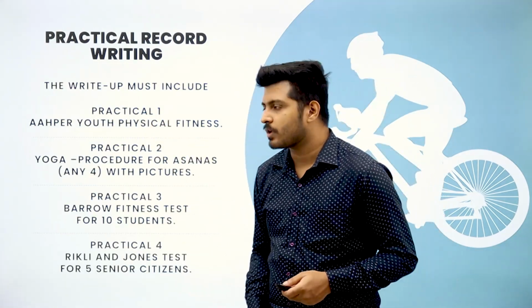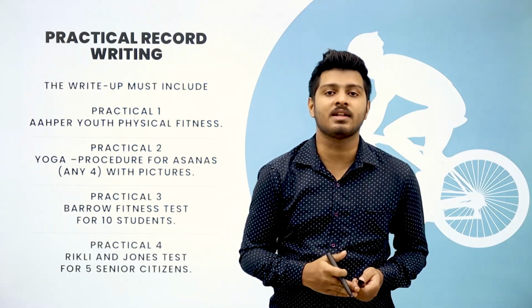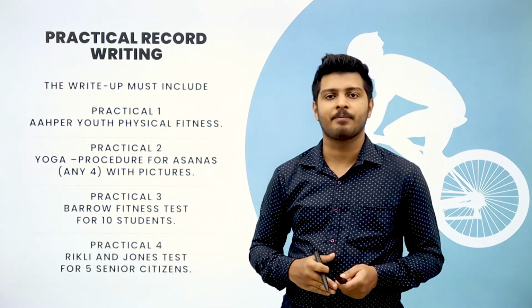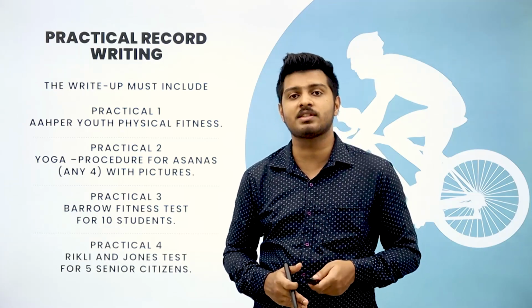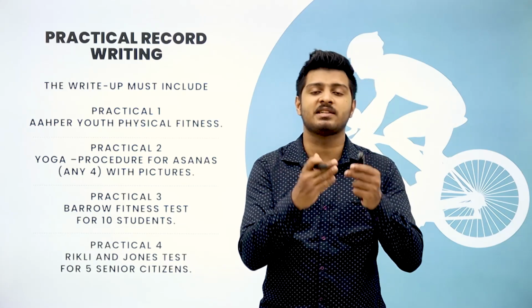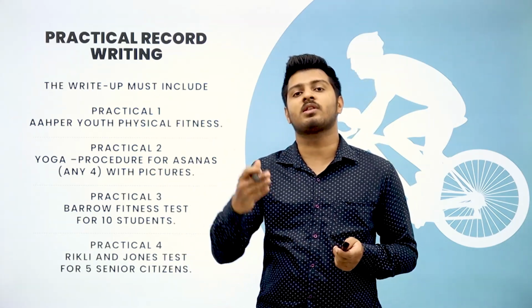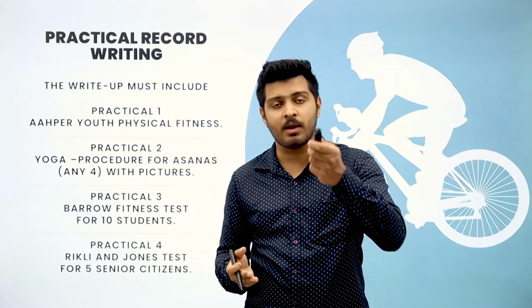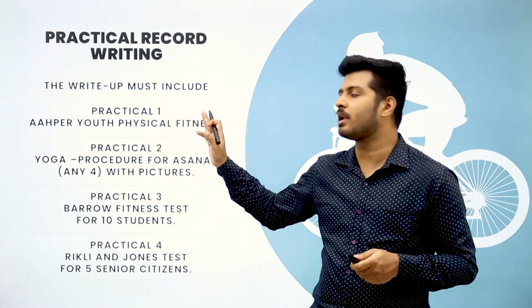Practical one will be the AFA youth fitness test. The AFA youth fitness test has 6 different tests, which you already learnt in 11th standard. That has to be written there. Then you have to conduct those 6 tests on yourself, and take your pictures. Along with your pictures on the left hand side, that is the blank sheet of your record book, you have to write the values on the right side, parallel to the image of whichever test you have shot. After that you have to conduct practical number 2.